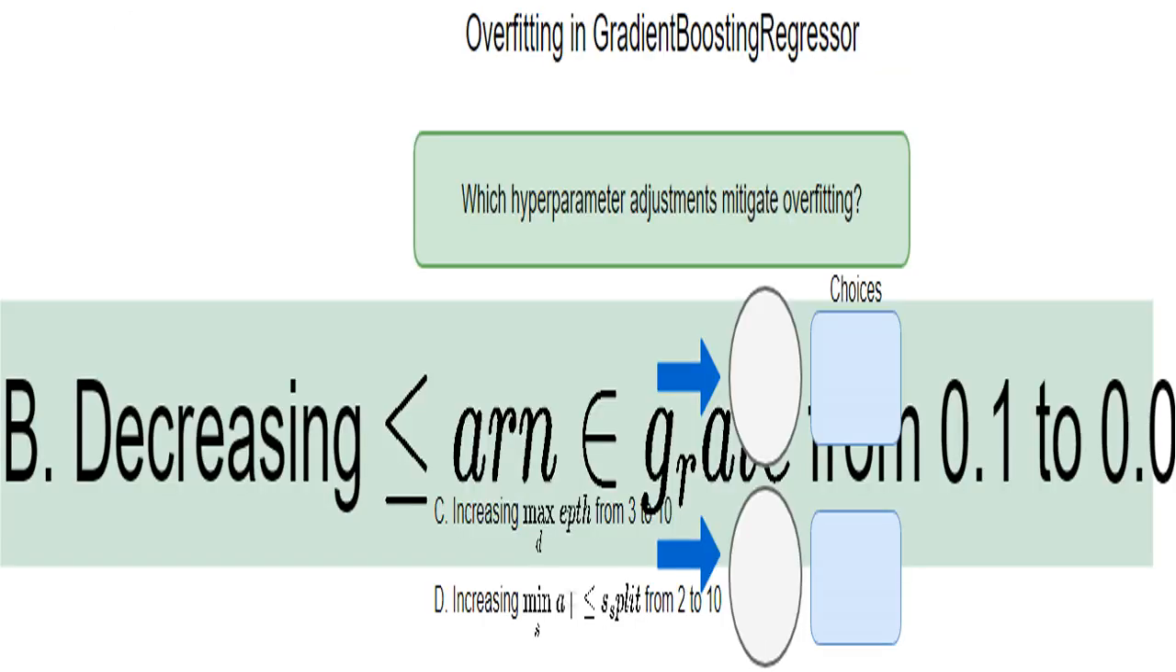Increasing min_samples_split means I'll need more data points to split a decision node in the tree. This prevents the model from creating overly specific rules based on just a few data points, a common cause of overfitting. It helps the model generalize better.